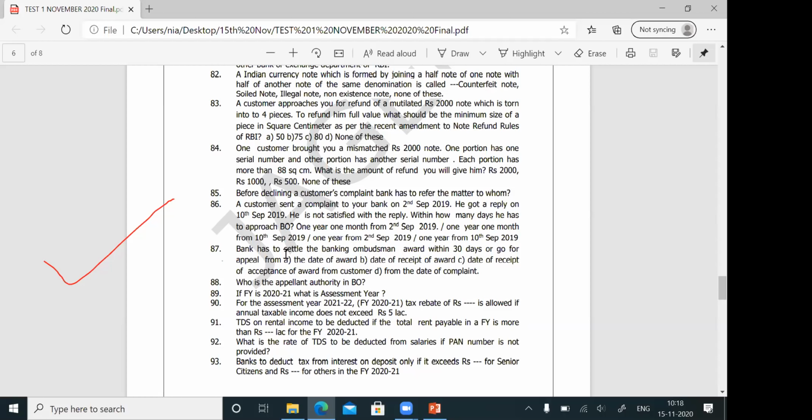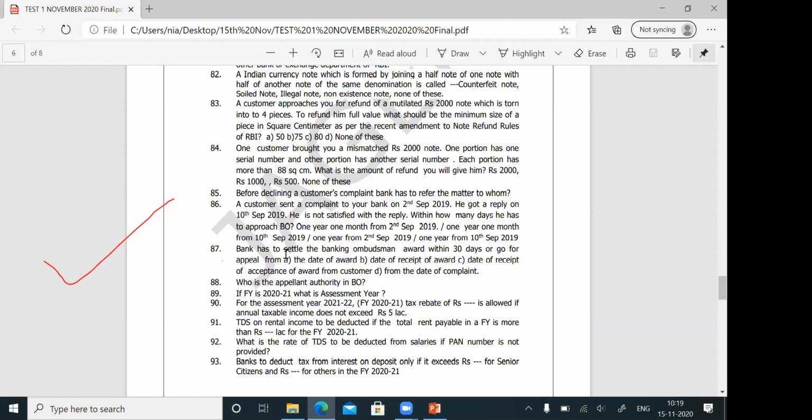When the banking ombudsman sends the award, the customer has to accept it or he has to go for appeal within 30 days from the date of the award. So when the award comes to the customer, the award copy will also go to the bank. Bank need not worry at that time. So bank has to wait whether the customer is accepting the award or going for appeal. Either accepting or going for appeal, within 30 days of the award he has to do. So the bank will wait.